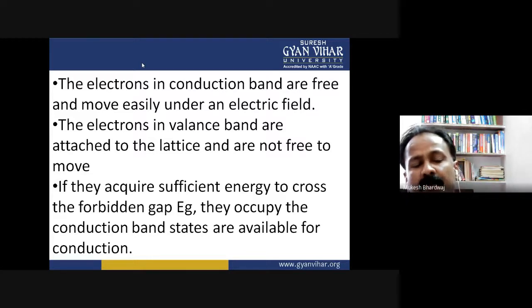So a minimum amount of energy is required, and if that amount of energy is gained by an electron from an external source, then and only then does conduction of electrons take place. Prior to that, across the forbidden energy gap, they remain in their own position. They are not going to participate without acquiring the energy.